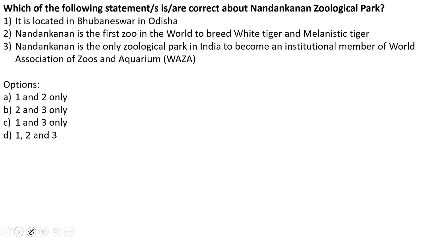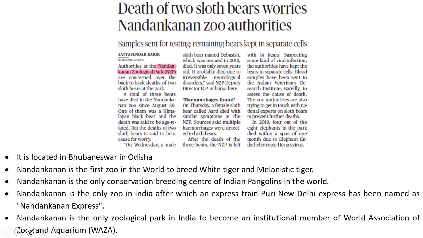Which of the following statements is or are correct about Nandakannan Zoological Park? It is located in Bhubaneswar in Odisha. Nandakannan is the first zoo in the world to breed white tiger and melanistic tiger. Nandakannan is the only zoological park in India to become an institutional member of the World Association of Zoos and Aquariums. Which of the statements are correct? The answer to this is 1, 2 and 3. Why have we taken this practice question? Because of the reference given under this article.